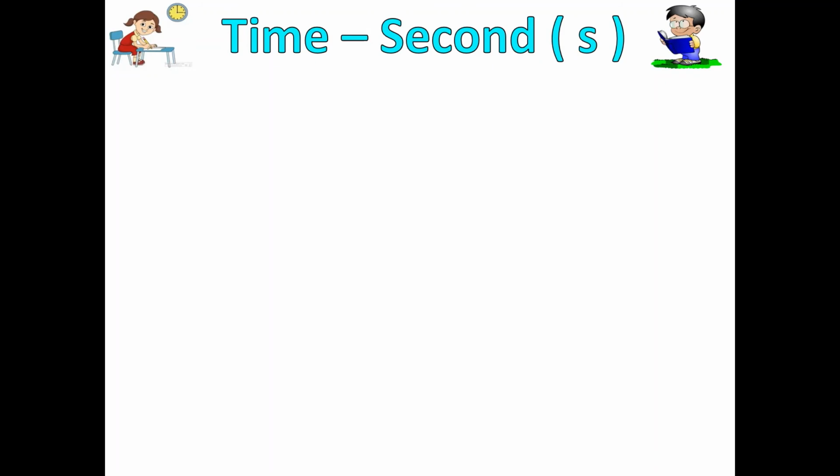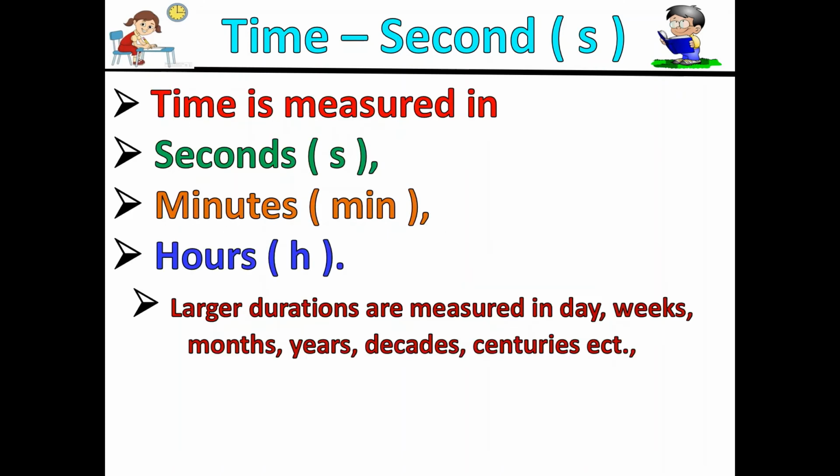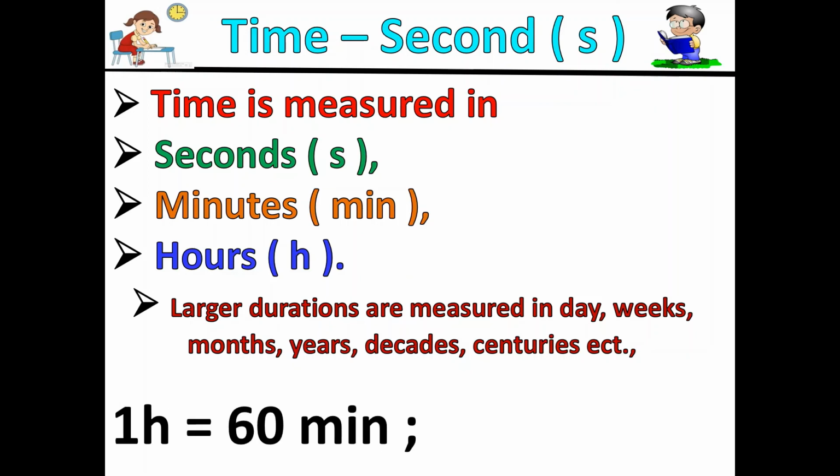The next one is time, second. The second short form is s. Now what is time and second? Time is measured in seconds, minutes, hours. Second short form is s, minute short form is min, and hour short form is h. Large durations are measured in day, week, months, years, decades, century, etc. 1 hour is equal to 60 minutes, and 1 minute is equal to 60 seconds.